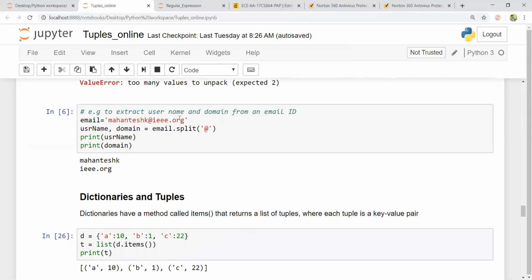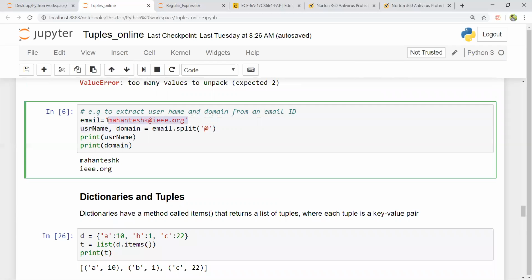Suppose I want to extract the username and domain name from an email ID. Here I have an email ID as an example string, mahanteshk@ieee.org. I can easily use the dot split method with respect to at, wherever I have at, and two different items will be created and assigned to two different variables.